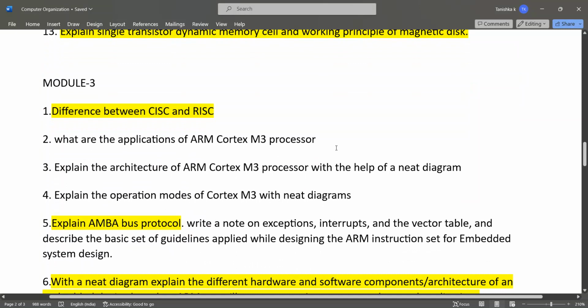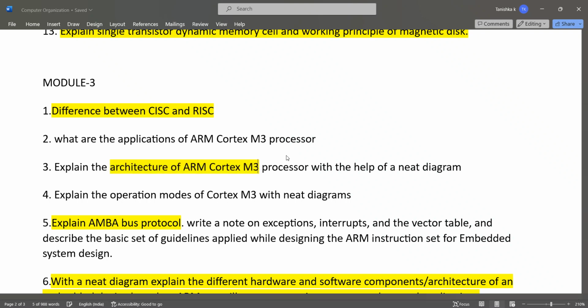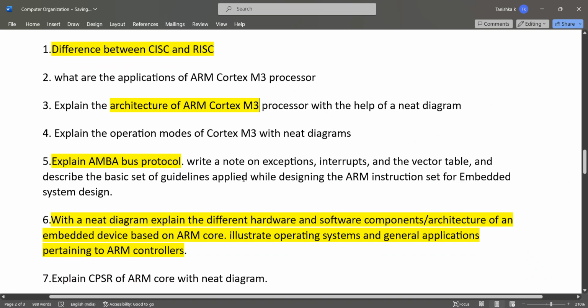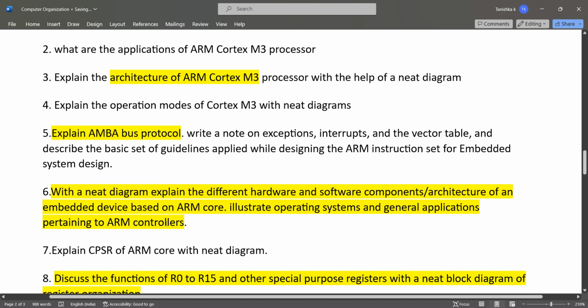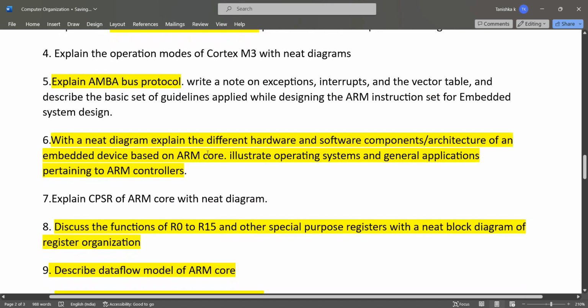Then module 3: difference between CISC and RISC. Then applications of ARM Cortex M3 processor, architecture of the ARM Cortex M3 processor is also important, and AMBA bus protocol. Then operation modes of Cortex M3 with neat diagrams. Also, with neat diagram, explain the hardware and software components or architectures of embedded device, or the general applications pertaining to ARM controllers.